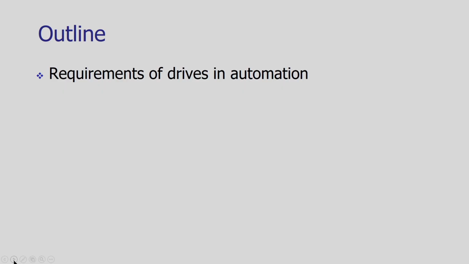So, at the start of lecture 1, that is on application of electric drives in automation, we will study the requirements of various types of drives in automation. There are basically 3 types of drives used in automation. These are electric drives, hydraulic drives and pneumatic drives. We will see their comparison and their applications in the automation industry.